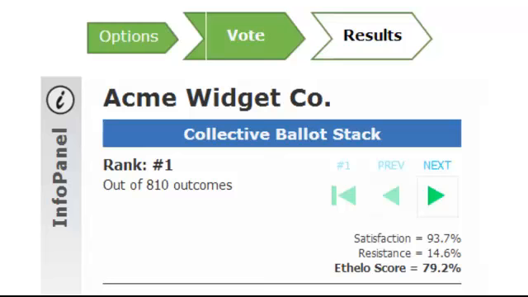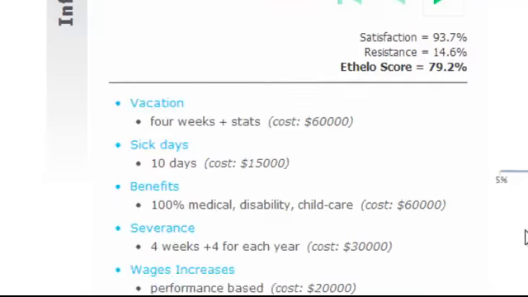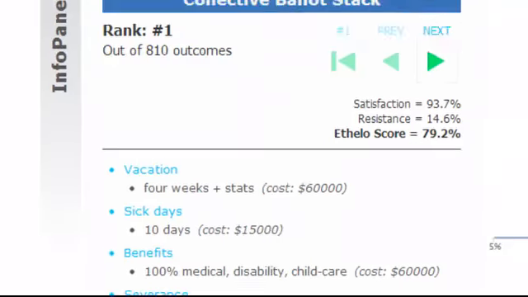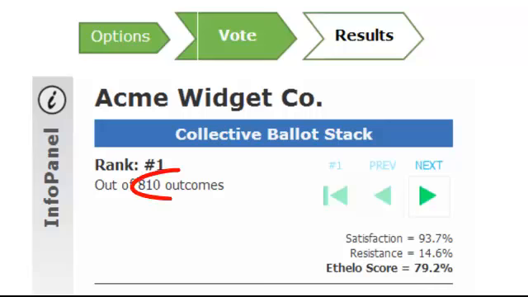Collective Ballot Stack shows you all the possible outcomes. In this decision, which is about collectively choosing a staff benefits package, there were 810 different outcomes possible. Ethelo gives each outcome a score, called the Ethelo score, which measures how much support that outcome would have from the group.